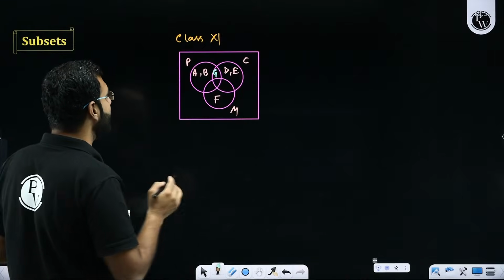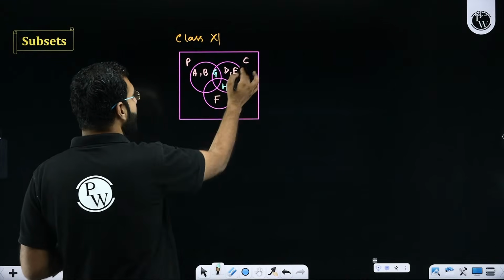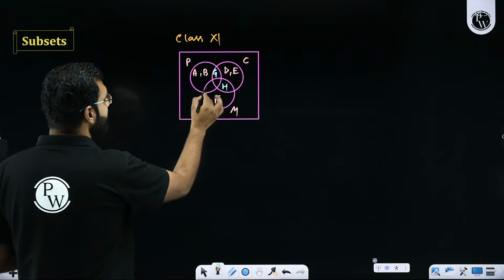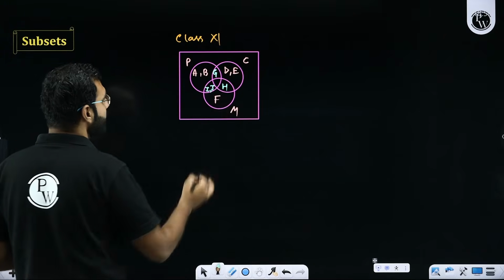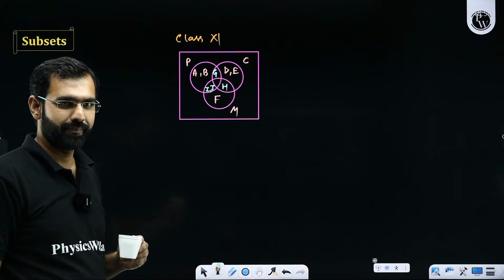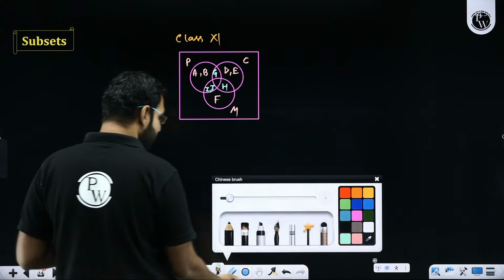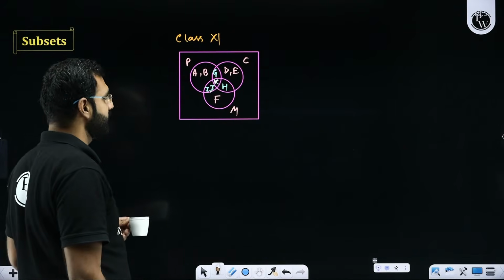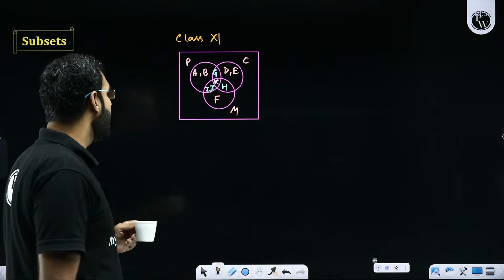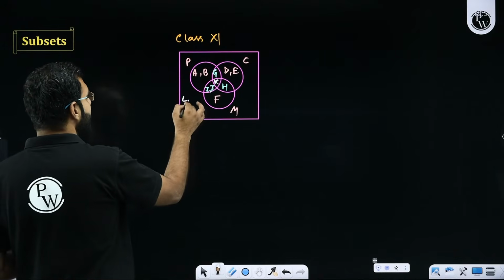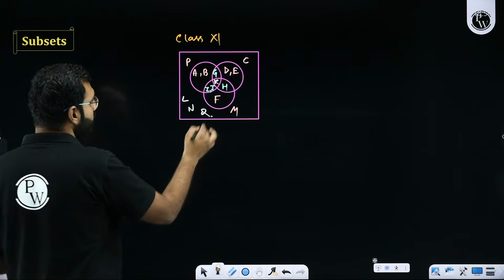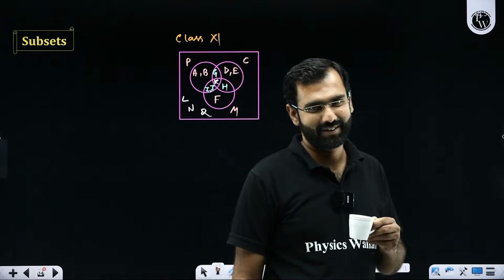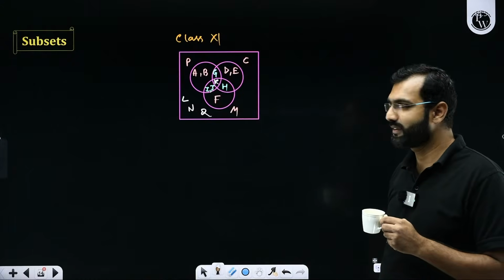There is a student H who likes chemistry and maths only. There are, let's say, two students I and J who like only physics and maths. And let's say there is one student, let's say K, who likes all the three subjects, physics, chemistry, and maths. And there are few students like L, N, and let's say Q, they like none of these three subjects, neither physics, nor chemistry, nor maths. I hope this categorization makes complete sense.